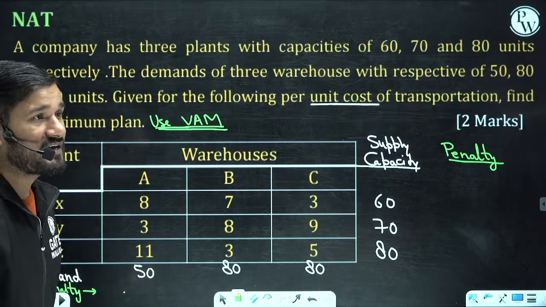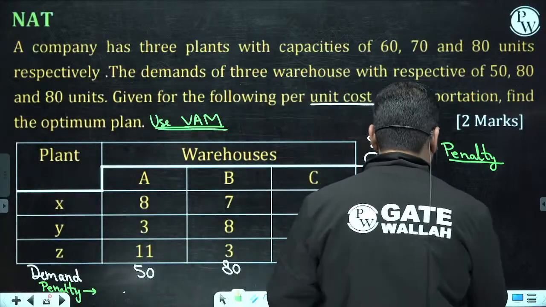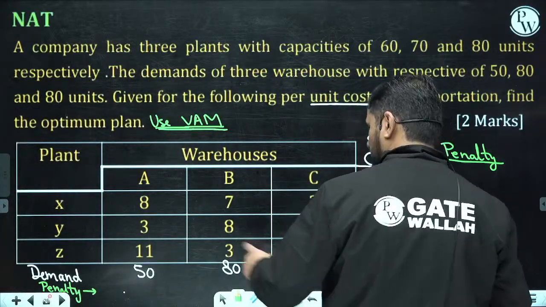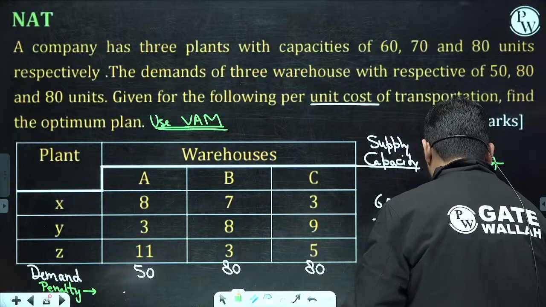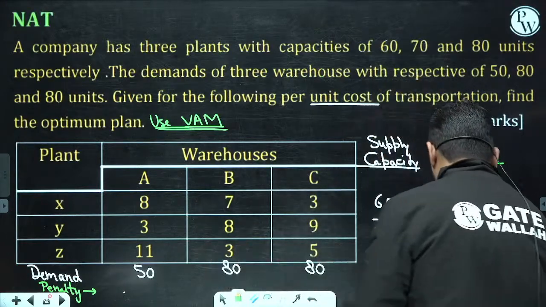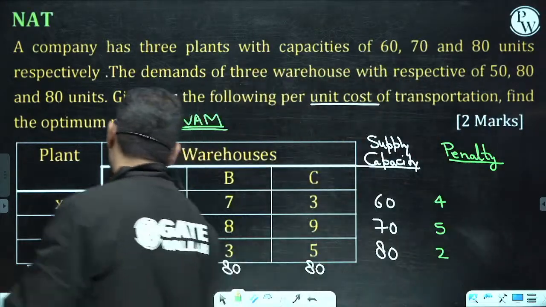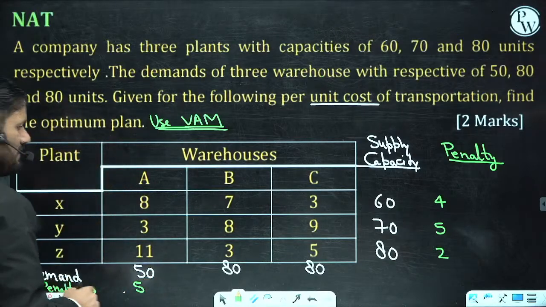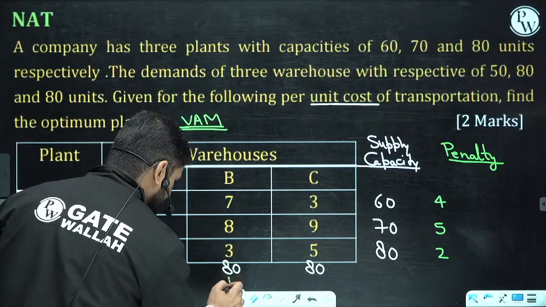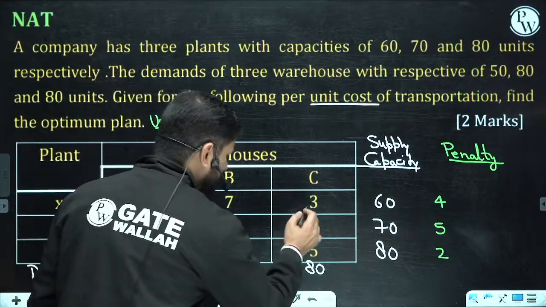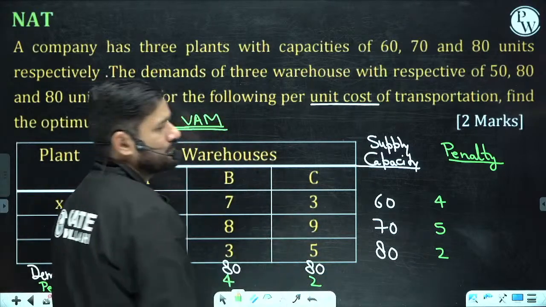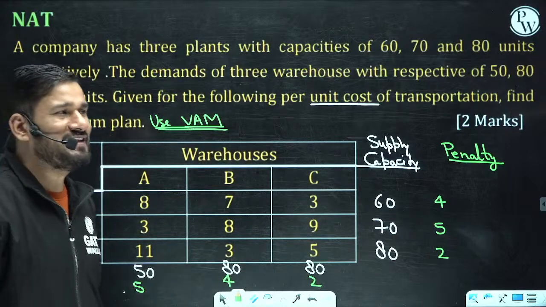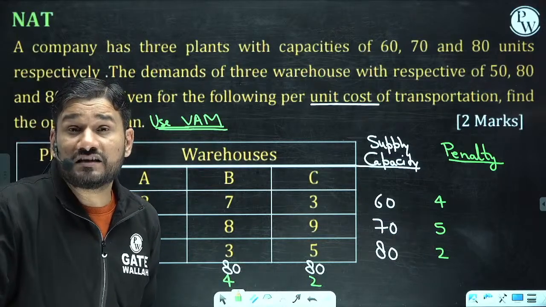Yes, what is the penalty? 4, 7 and 3, this is penalty 4. The next one is 5, the next one is 2, the difference of the least two values. The penalty is 5, the penalty is 3 and 7, 4, and the penalty is 3 and 5, 2. These are the penalties. So where is the maximum penalty?